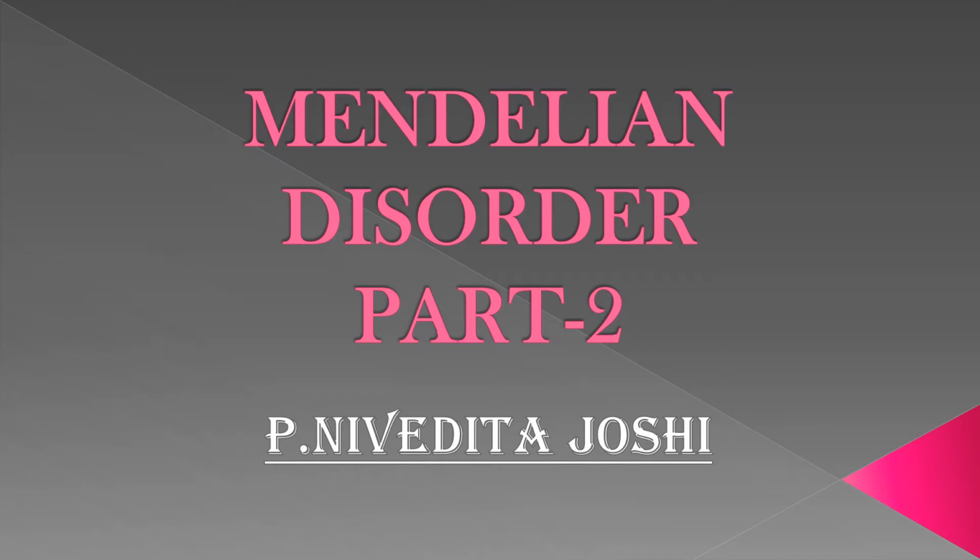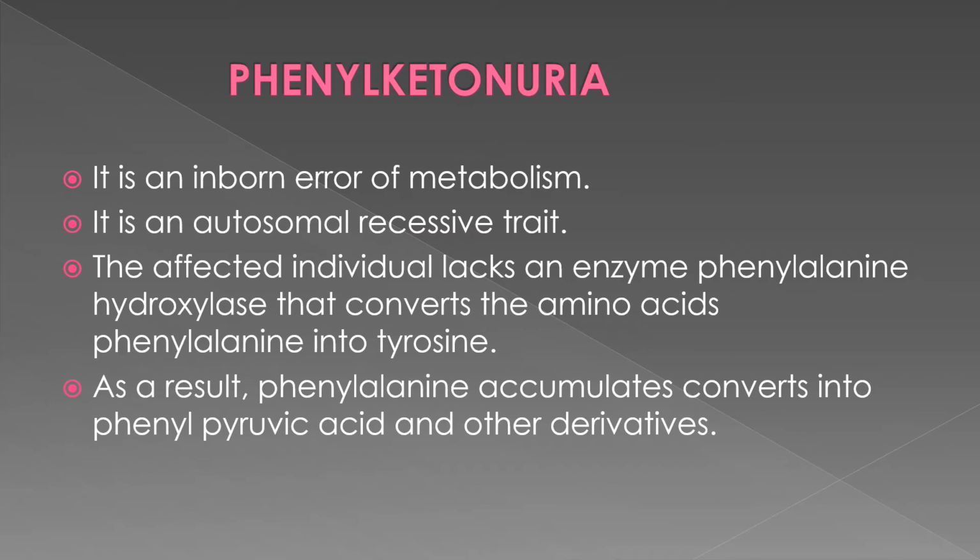So today we will study two disorders, that is phenylketonuria and color blindness. We will begin with phenylketonuria, but once again I will tell you what we call a Mendelian disorder, which is because of alteration in a single gene. So that is called the Mendelian disorder. Now we will talk of phenylketonuria.